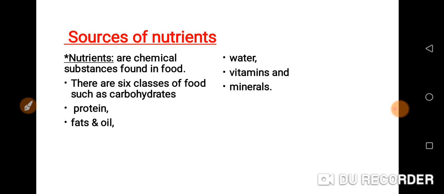The nutrients in those ones are vitamins. Then carbohydrates, when you talk about the sources of carbohydrates, we have bread, yam, rice. So the nutrients in those foods are carbohydrates. So nutrients are the chemical substances found in food.